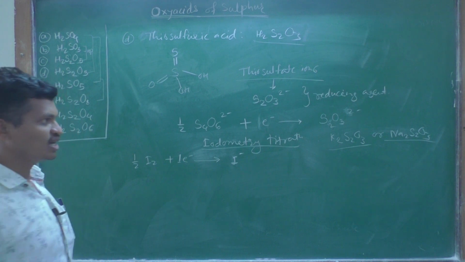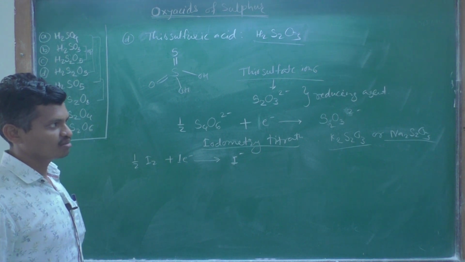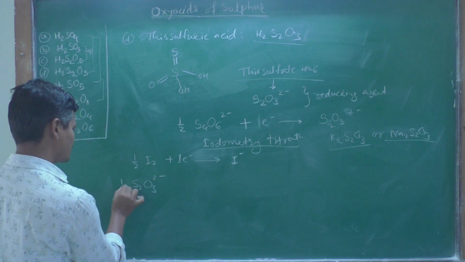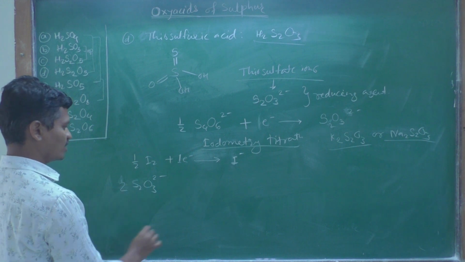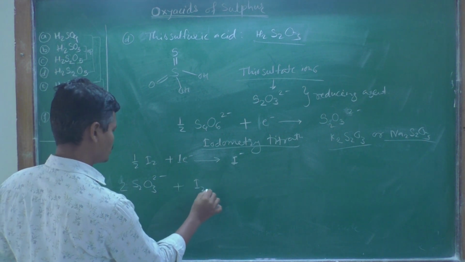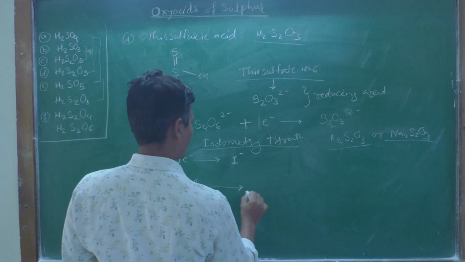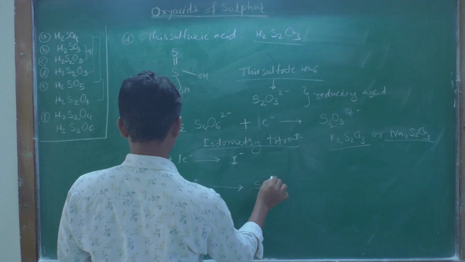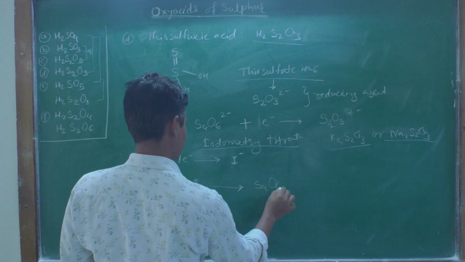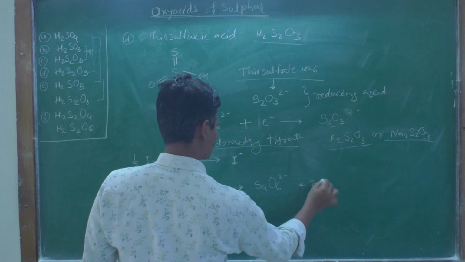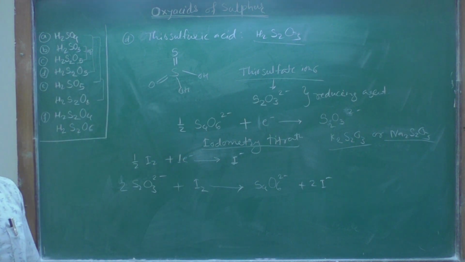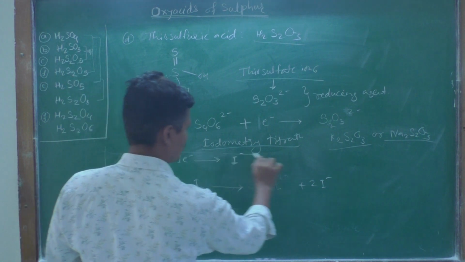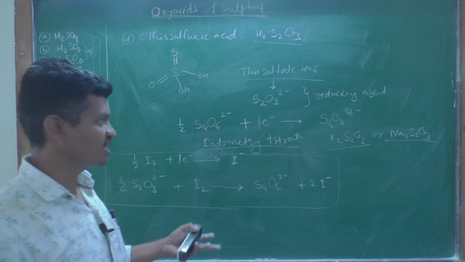So when thiosulfate ions, S2O3 2 minus, react with iodine I2, it forms S4O6 2 minus plus 2I minus, and this reaction forms the basis of iodometric titration in analytical chemistry.